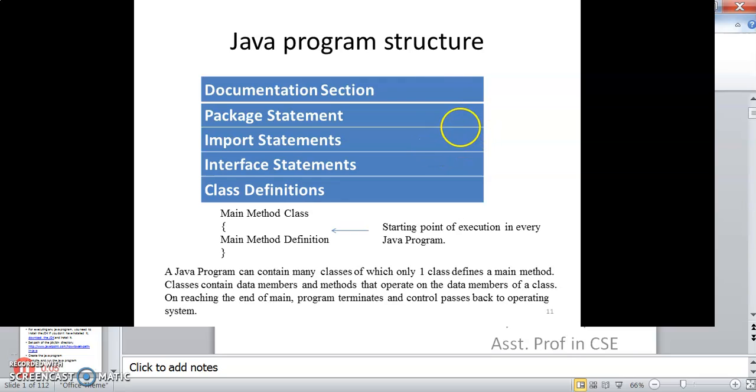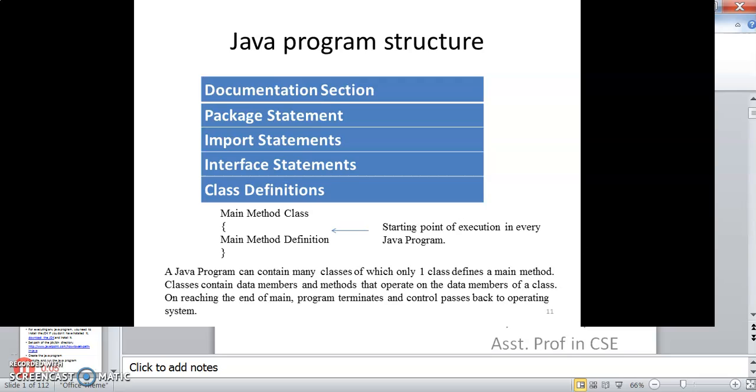Then class definitions. So this is the structure: documentation, package, import statements, interface statement, class definition, and then the main method class will be there. The starting point of execution in every Java program is the main method. A Java program can contain many classes, of which only one class defines a main method. Classes contain data members and methods that operate on the data members of a class. On reaching the end of main, the program terminates and control passes back to the operating system.